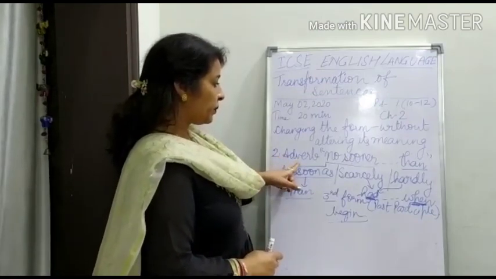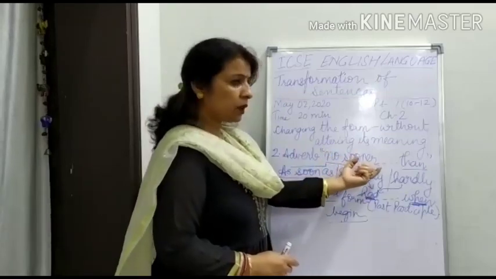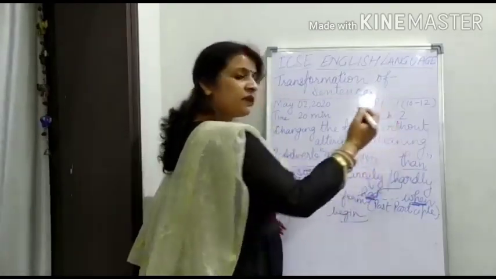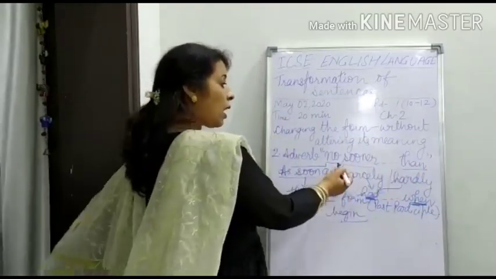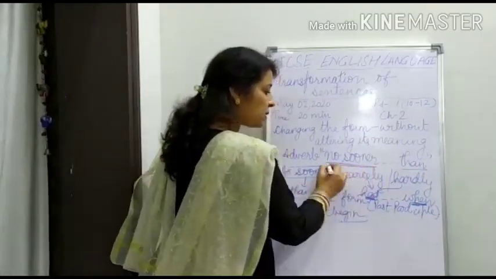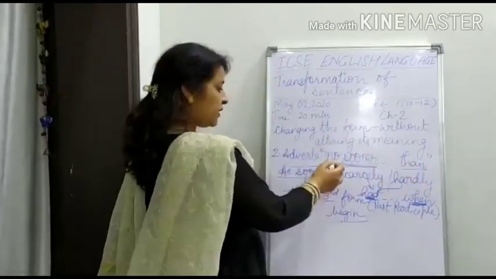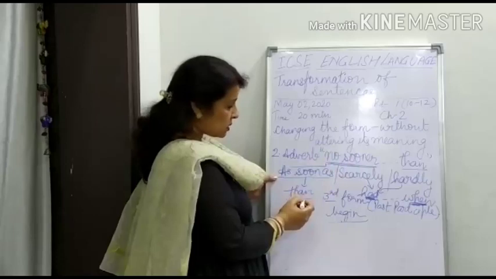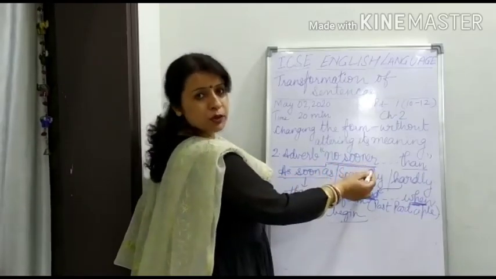Second rule is, when we have to remove the adverb no sooner, then the middle part of the sentence and then than is there. How can we replace the words no sooner and than? We can alter this sentence by using as soon as instead of no sooner.